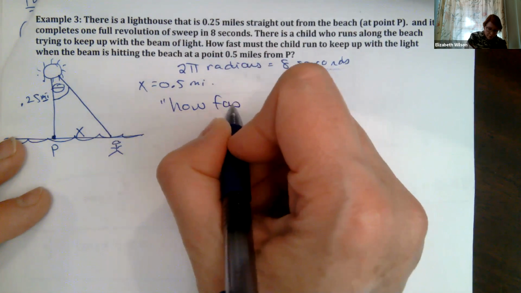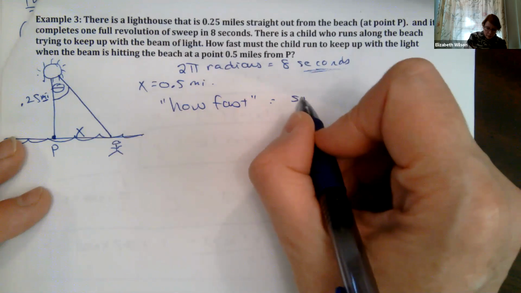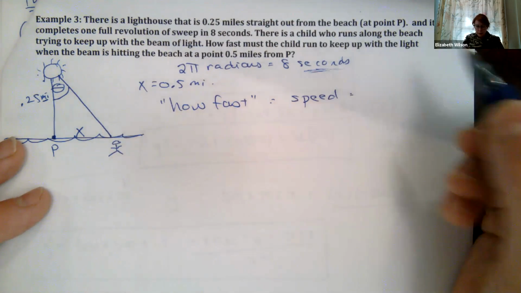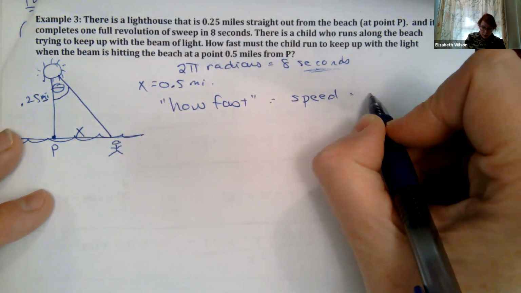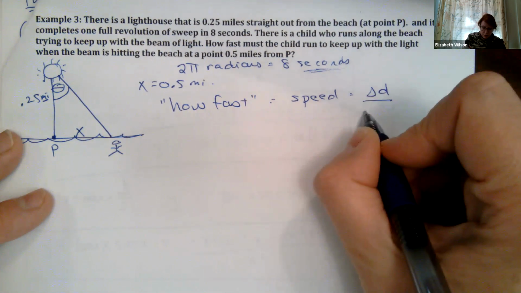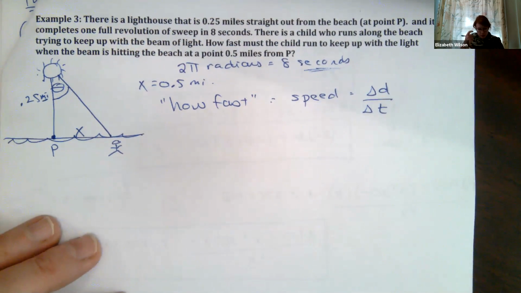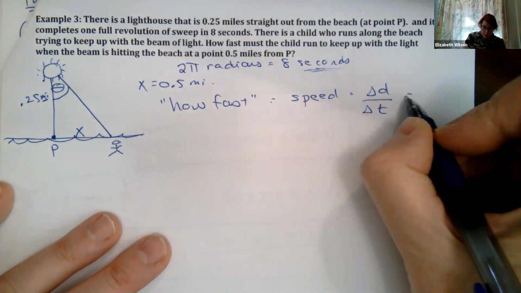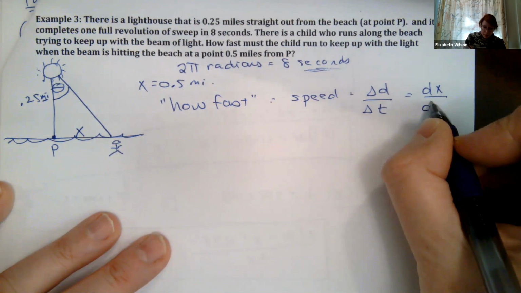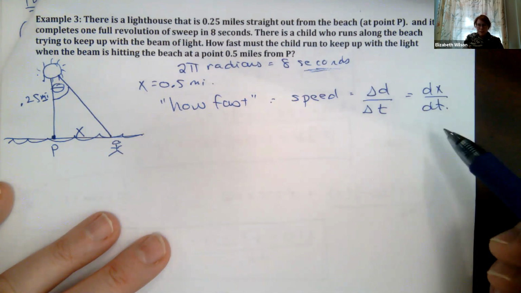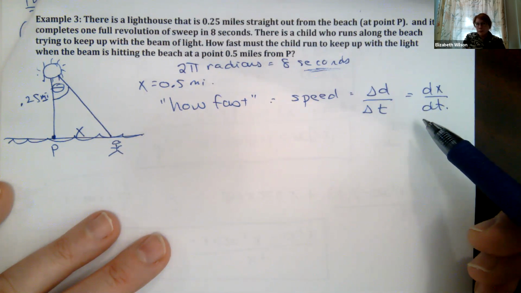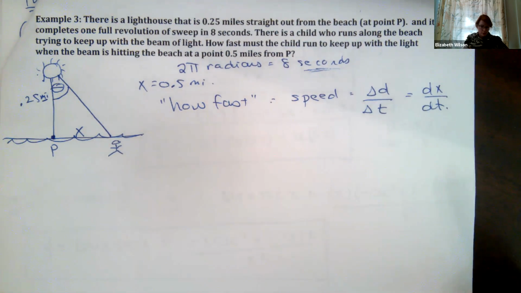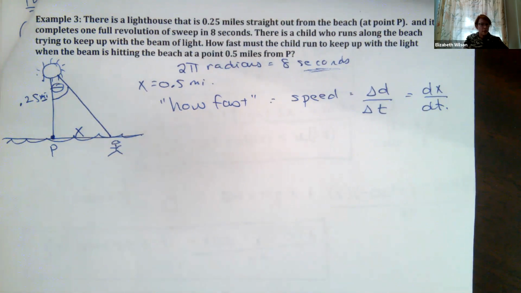Start taking notes. So how fast is a speed measurement, which is our velocity, right? Our velocity is change in distance over change in time, right? Well, our distance we're measuring in terms of x, okay? So that's going to be dx/dt. Delta x over delta t, right? We write it in derivative terms as dx/dt. So we're starting to think in terms of calculus.